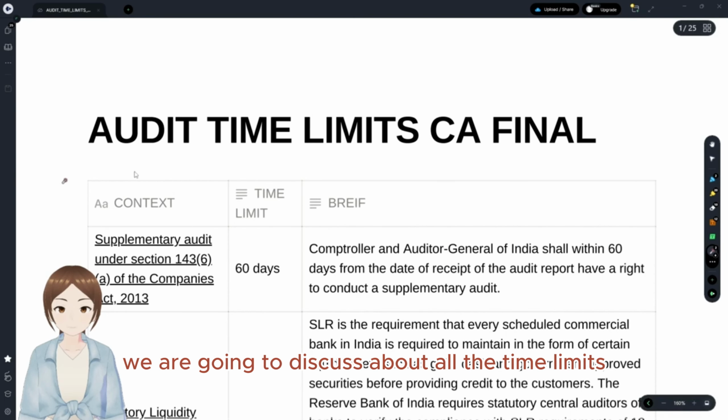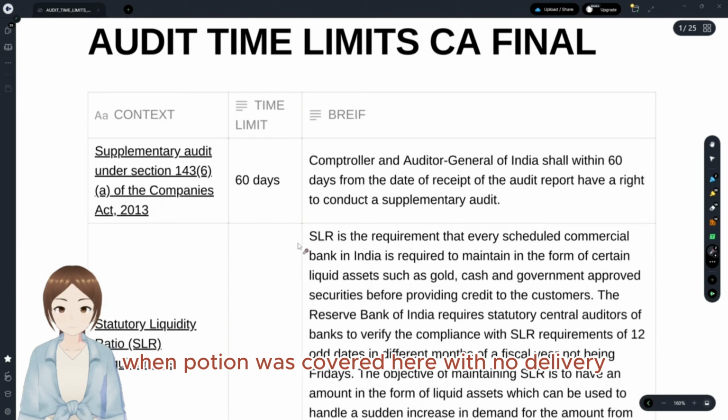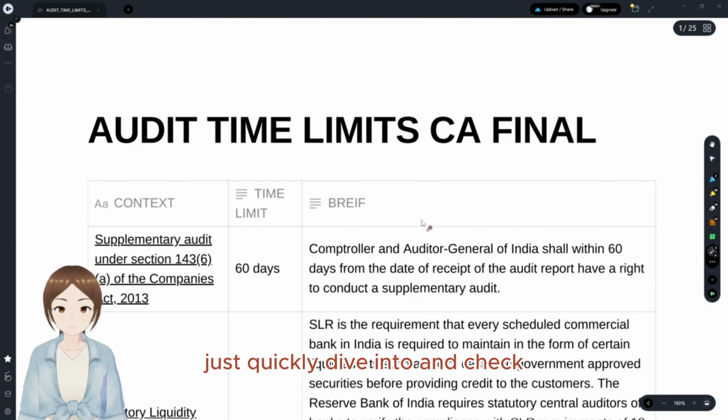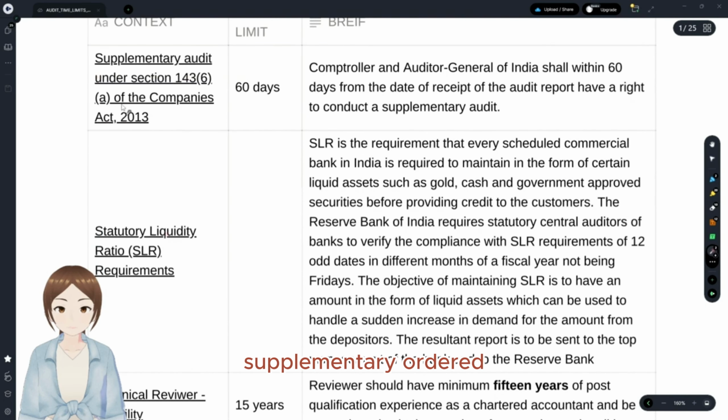Today we are going to discuss audit time limits with regards to CA Final. Even the amendment portion was covered here. With no delay, we'll quickly dive in and check all the 86 time limits that were given in the audit whole syllabus.